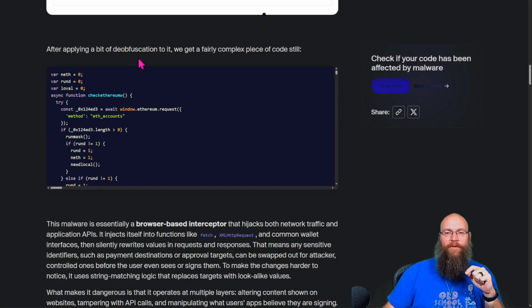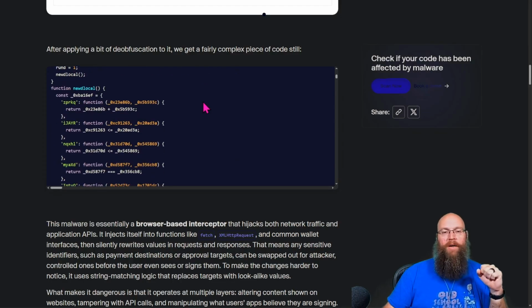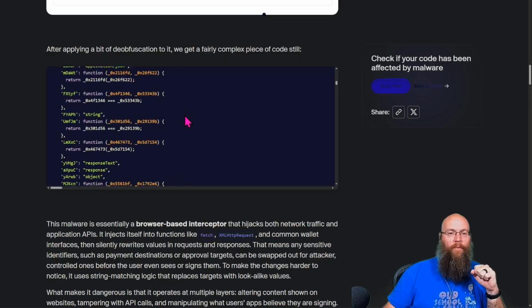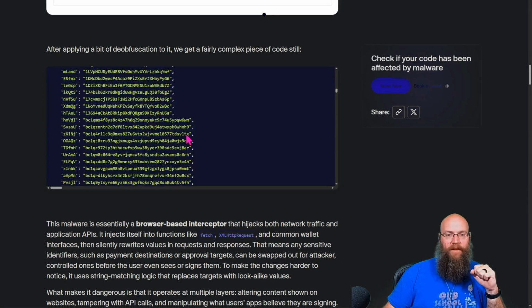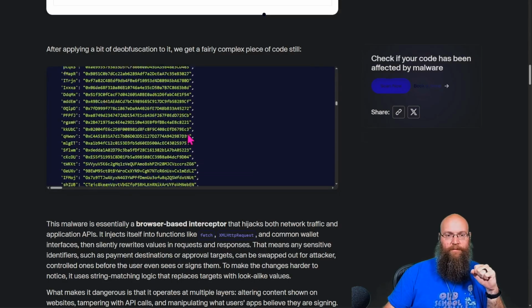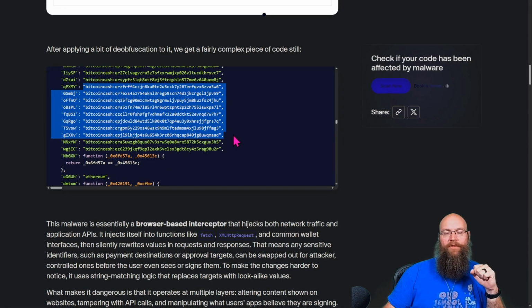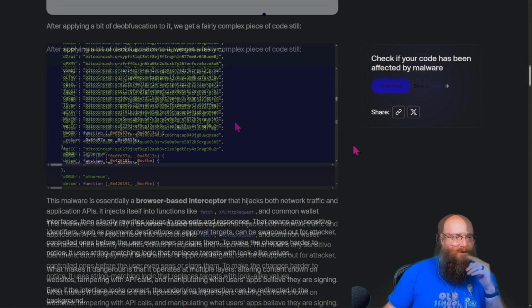After doing a little bit of deobfuscation, what happened here is you got this pretty complex code block doing a bunch of checks in here. And I mean, it's still not completely deobfuscated. You see this? It's still checking all these different methods and functions that are happening as it comes through here. But one thing that's really interesting is part of this is a whole bunch of strings here. And if I remember correctly, let's see. Yeah, a lot of these were meant to be placeholders for different wallets. Because you've got to remember, the whole purpose of this attack was to try to intercept crypto payments that were happening inside the browser, like say through MetaMask or anything else like that. Heard they got 2 cents out of it.